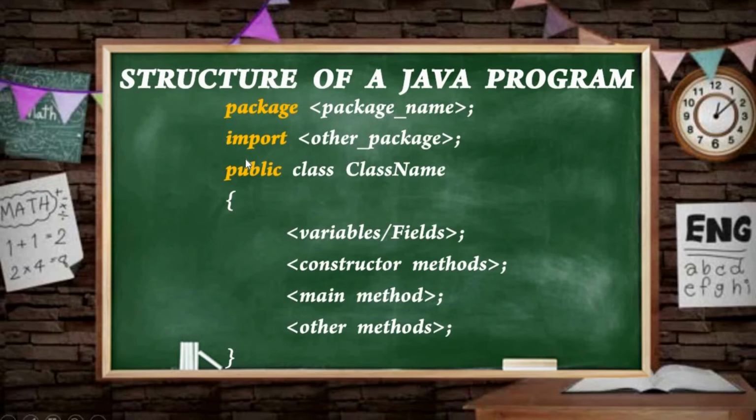Here public is nothing but an access specifier which allows your Java program to be run anywhere, right? Again, class is a keyword followed by your class name. This class name is a user friendly name, but you should keep the conventions of Java. Inside a class we can have variables or fields, the main method, any constructor if we want to add, or any other user defined functions. So this is the very basic structure of your Java program, right?